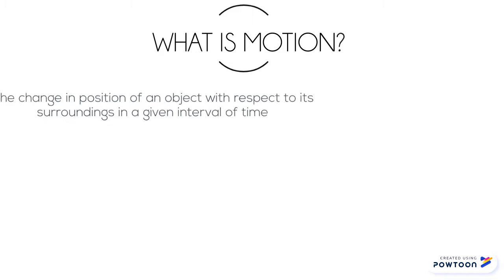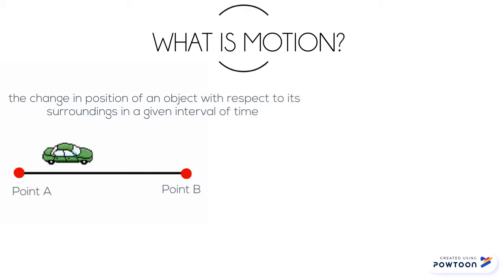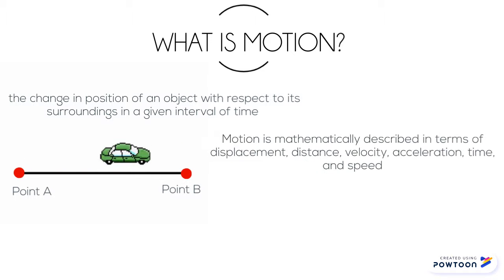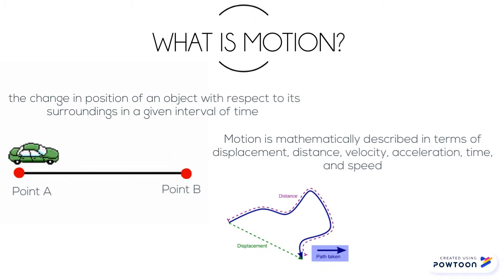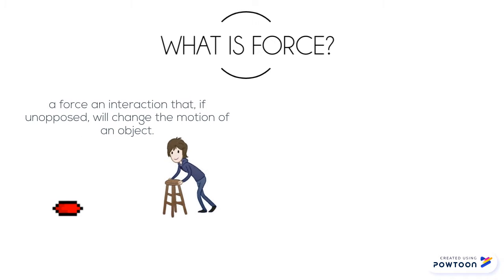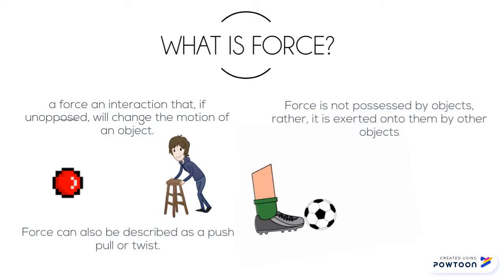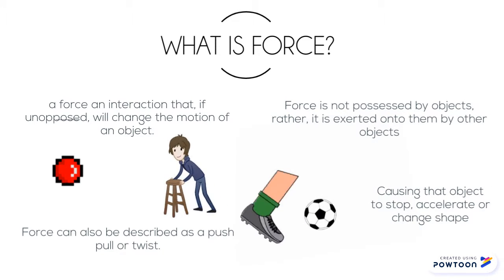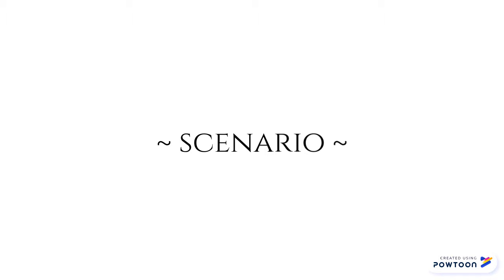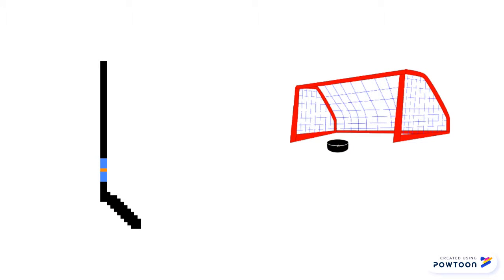So what is motion? In physics, motion is the change in position of an object with respect to its surroundings in a given interval of time. Motion is mathematically described in terms of displacement, distance, velocity, acceleration, time, and speed. What is a force? A force is any interaction that will change the motion of an object. It can also be described as a push, pull, or twist. Force cannot be possessed by an object, rather it is exerted onto it by another, causing a change in motion or shape. All three laws can be observed everywhere, for instance, in a game of hockey.